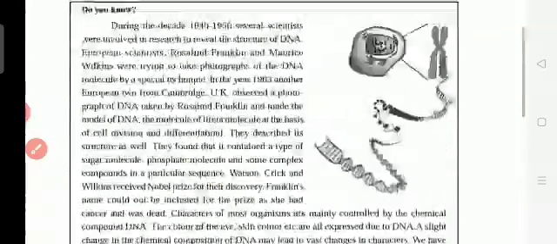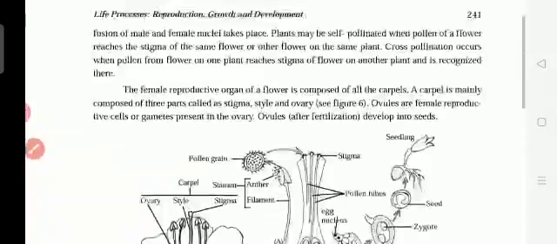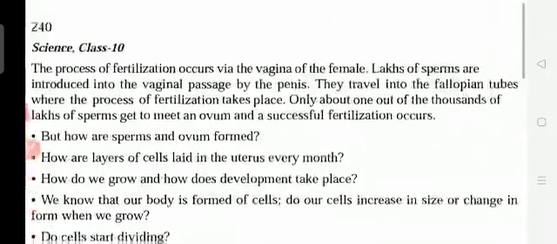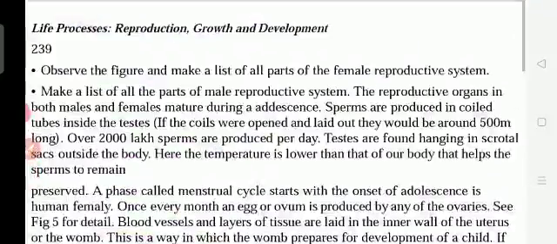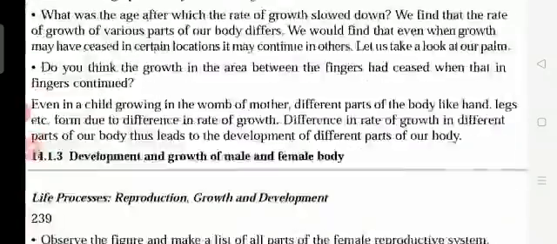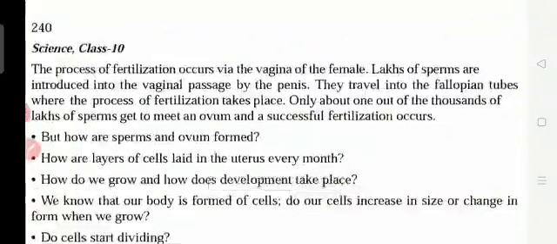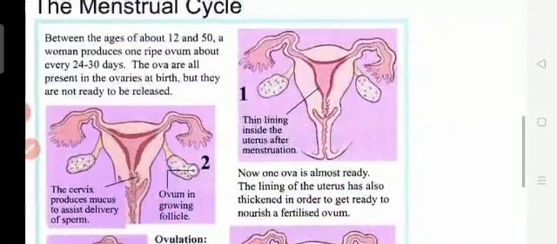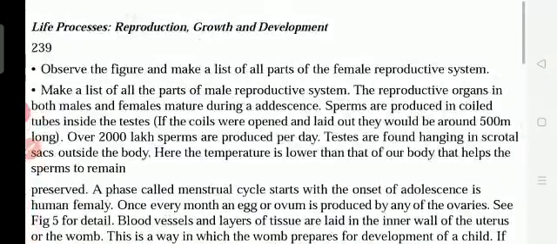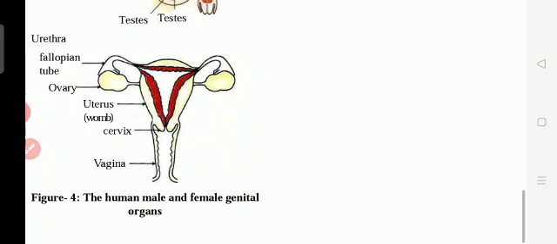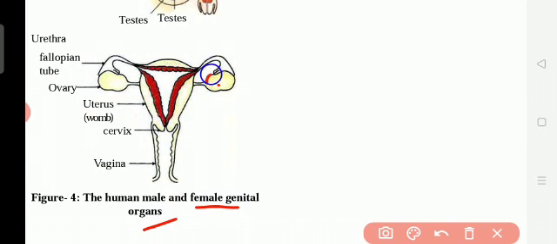So where is the uterus? Once again I will take you to that picture for your better understanding. So this is the female genital organ. This is the ovary. The ovary is the reproductive organ. From this, the egg is released to the fallopian tube. And this is the fallopian tube.